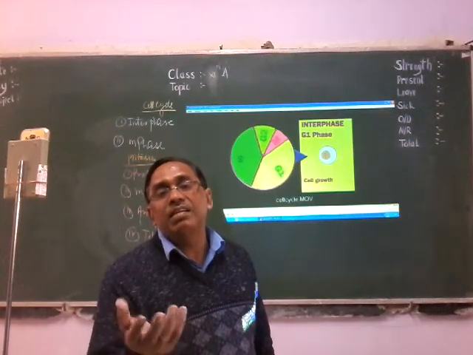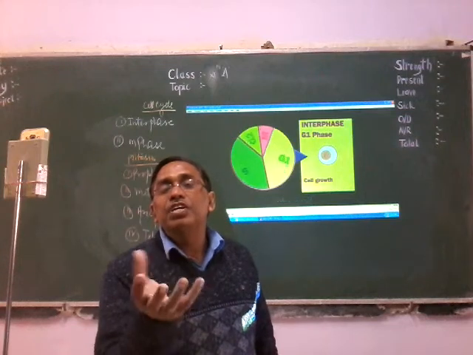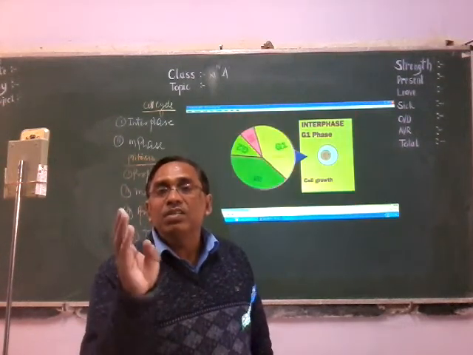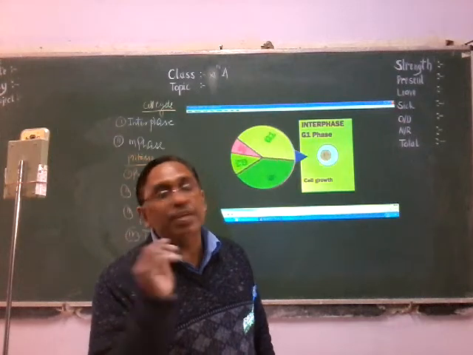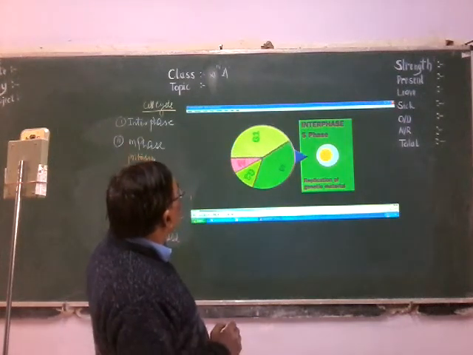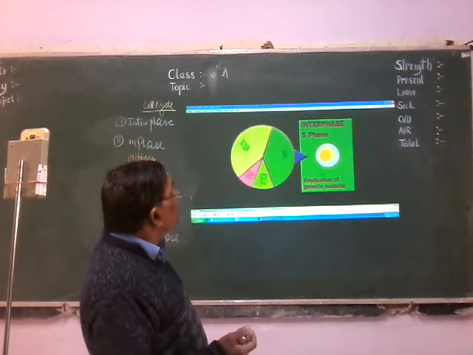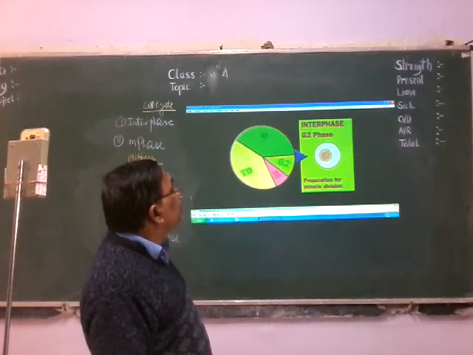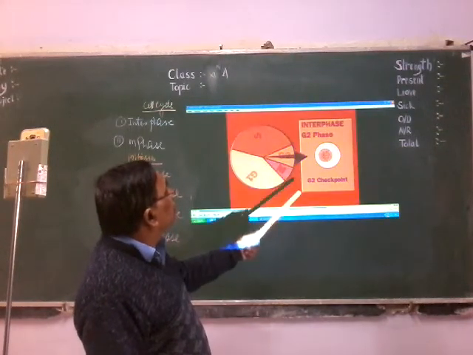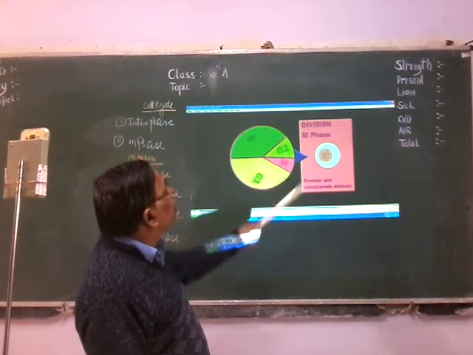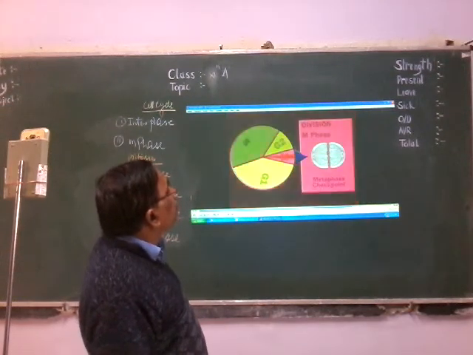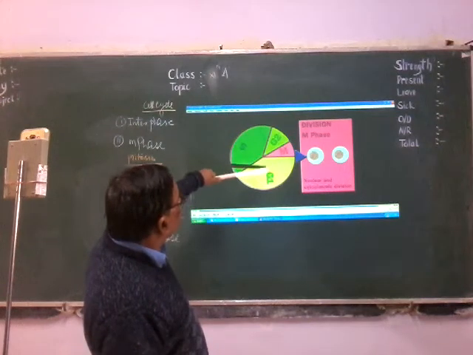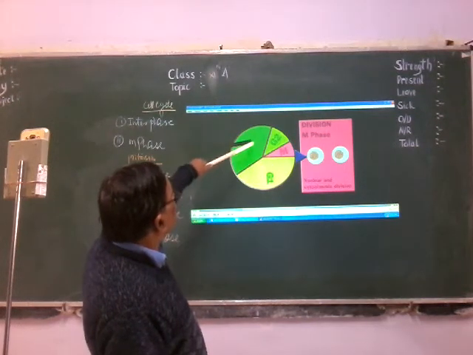So what is the cell cycle? The cell cycle is the process through which a cell produces daughter cells of a similar type. How does it occur? Through the interphase and M phase. Interphase contains G1 phase, S phase, and G2 phase, then M phase. In the M phase, the cell undergoes division. So here we can see the interphase starts from G1 phase. Interphase contains G1 phase, S phase, G2 phase.